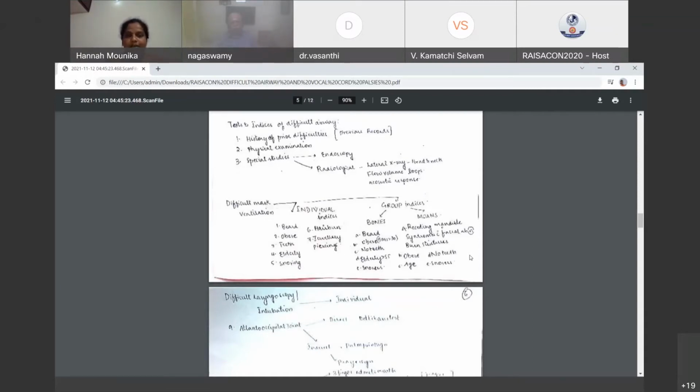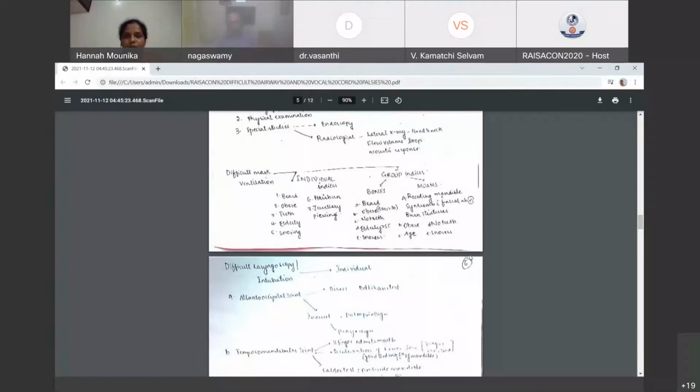Because of that, it is given differently in different books. BMI greater than 30, I've written here, and elders, age greater than 55. For them, pharyngeal and laryngeal reserve will be less, and the snorers also, which can cause obstructive sleep apnea. In group indices, we can remember it like BONES and MOANS. In MOANS, it is receding mandible and syndromes with facial abnormalities or burn strictures.